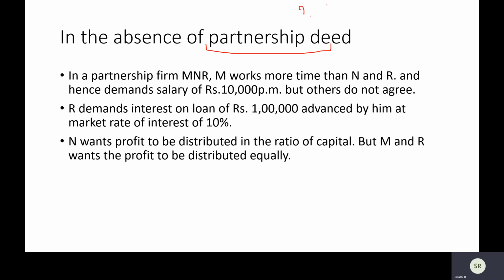We will prepare our trading account, though mostly a trading account won't arise here. We'll prepare our P&L account. P&L account is prepared for what? Your profit and loss account. Let's go with the assumption that we have a profit. So you will have your gross profit from the trading account, and these are all your revenues.